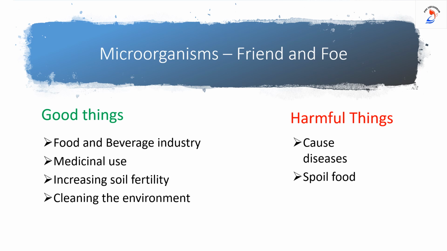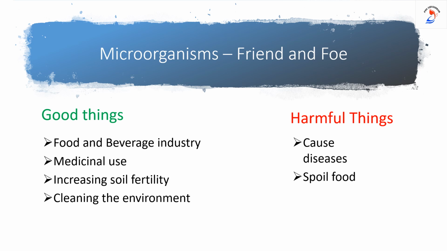Microorganisms are friend and foe. From the topic itself, you can get a clear idea about microorganisms. They do many good things for us and they do some harmful things to us. You know what a friend is. Microorganisms are also useful to us in many ways: to prepare bakery items, antibiotics and vaccines, and to fix atmospheric nitrogen into the soil. They play a vital role in our day-to-day activities like curdling of milk and in the digestion process. So they are considered as our friends.